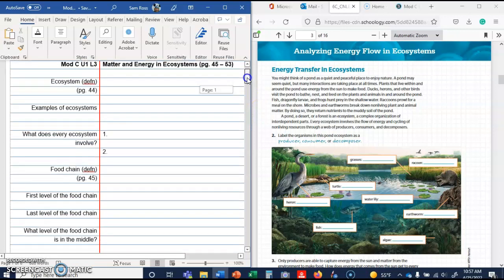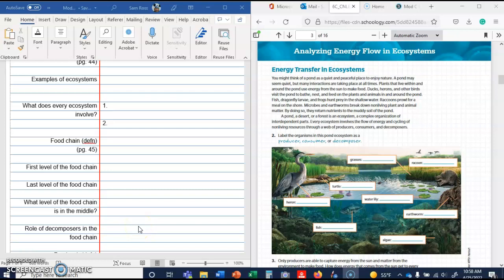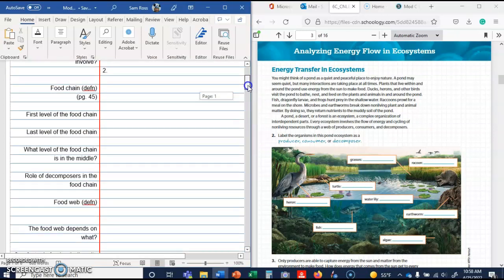Let me go ahead and push this back up. Okay, so now we're here. What does every ecosystem involve? It involves two things. Every ecosystem involves one, the flow of energy, and two, the cycling of non-living resources through a web of producers, consumers, and decomposers. So you have both of those. You might want to pause to write that down.